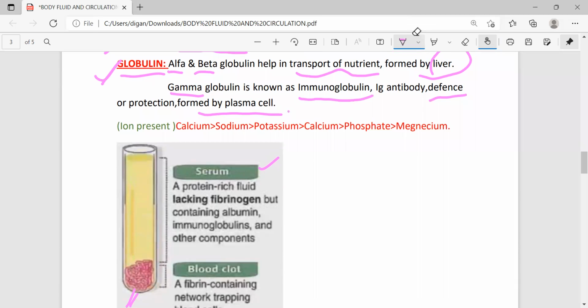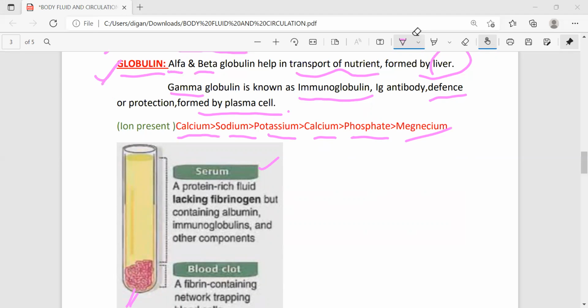Next, the ions present in plasma. A question may come to write the ions present in plasma in decreasing order. Then you have to write sodium as the most abundant, then potassium, then calcium, then phosphate and magnesium. So here the ions are arranged in decreasing order.